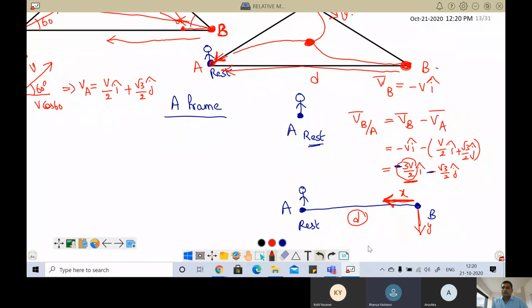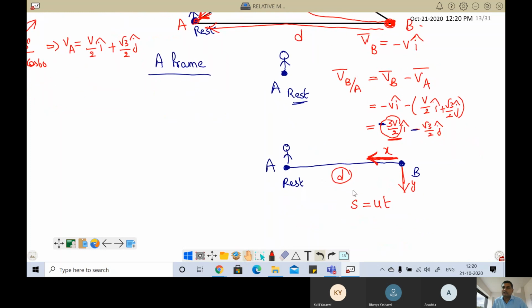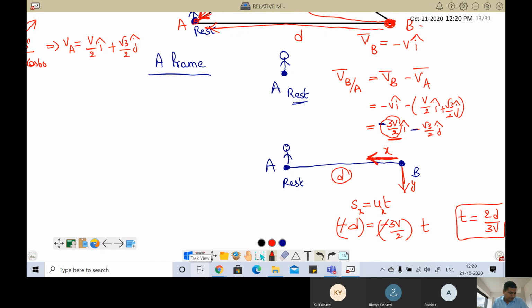So therefore, now we have the formula S equals UT. S is nothing but the distance D, displacement minus D. So minus D is equal to, in the X direction, minus 3V by 2 into T. Minus gets cancelled, so T is equal to 2D by 3V.